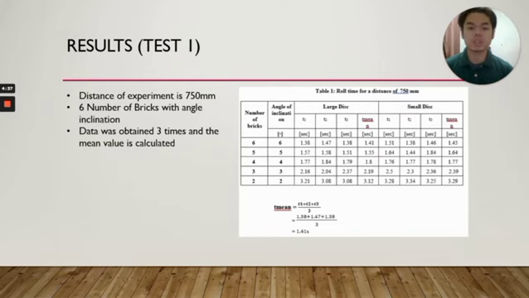So this is our result for test 1. The distance for our experiment is 750 millimeters. There are 6 numbers of bricks with the angle of inclination up to 6 degrees. The data was obtained 3 times and the mean value was calculated. We carry out the experiment 3 times and repeat it. From here you can see the mean: the first, second and third times we add and divide by 3, and we get 1.41 seconds.